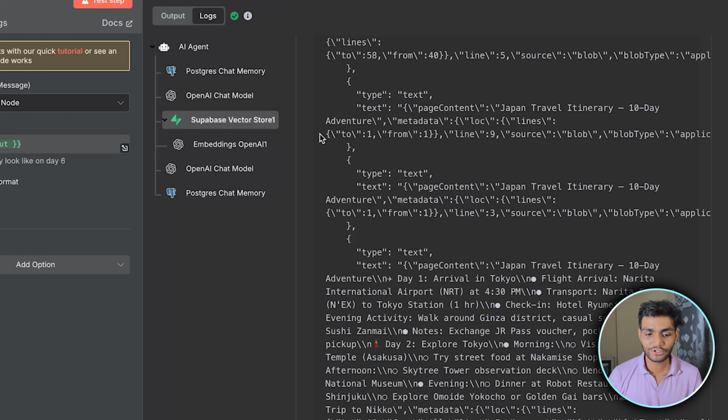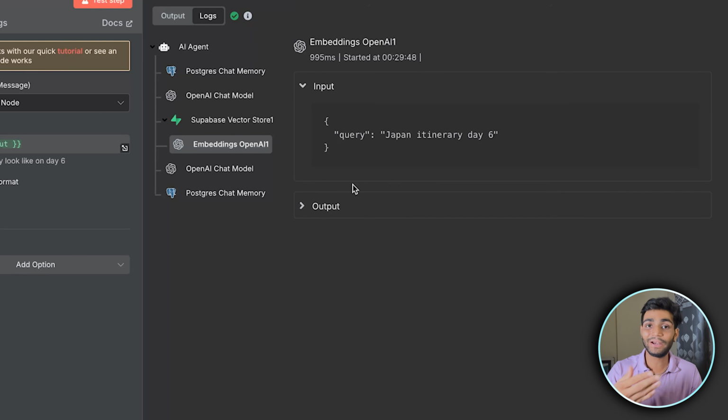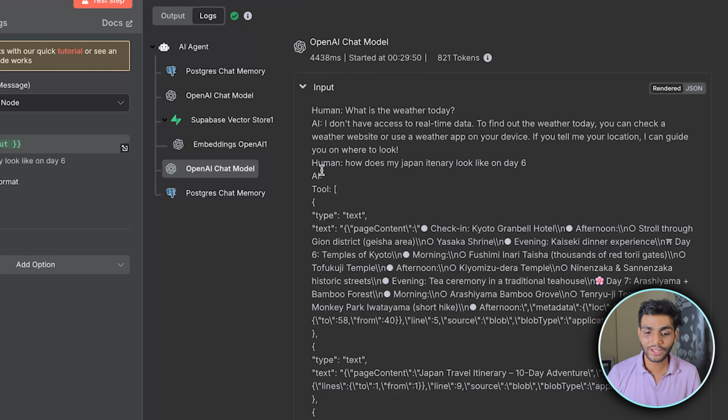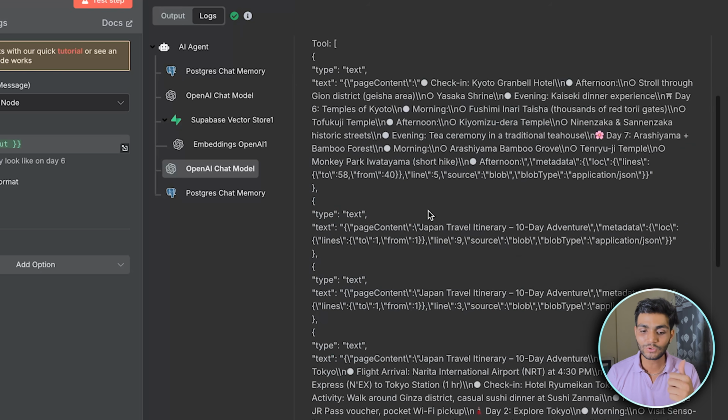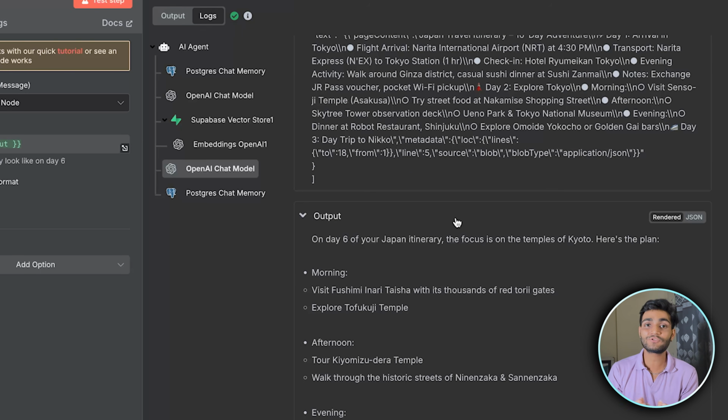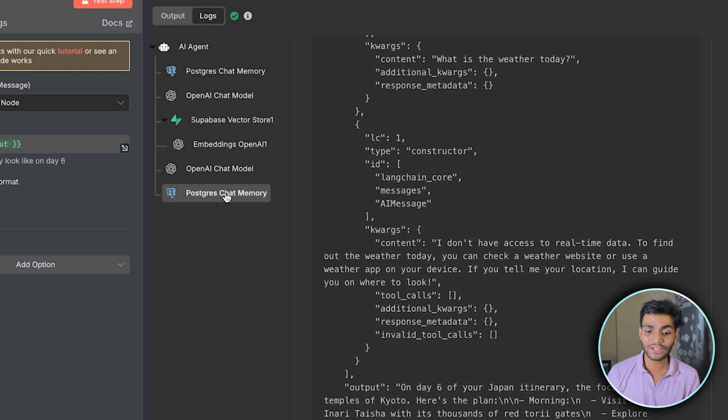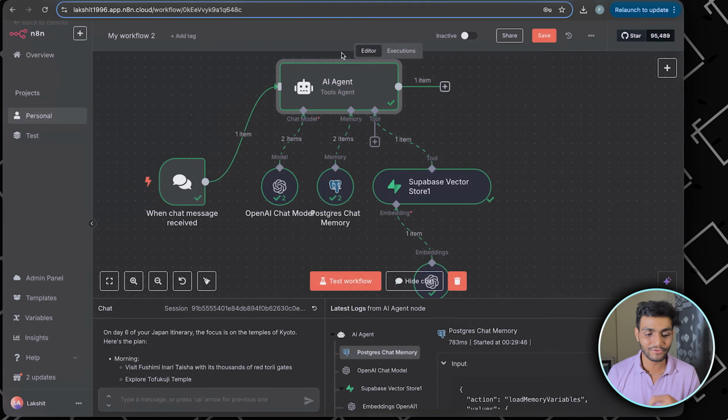Once we got the chunks of data, we are embedding them into a proper format. Now OpenAI has that data. As you can see, OpenAI has all the tools data over here. Now it is generating a proper answer, storing the answer back to the Postgres chat memory, and giving us the answer over here. This is how a normal RAG works. This is, as I mentioned, a very normal RAG which we created. There are so many different techniques out there which you can leverage to have a very accurate RAG. I think I made my point clear on how we can make a RAG using Supabase and n8n.